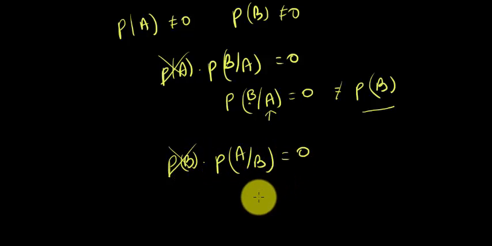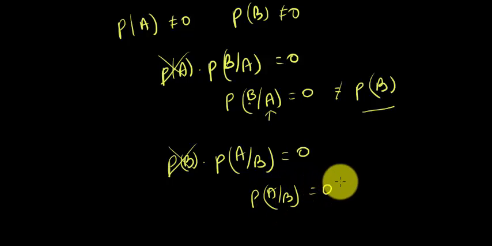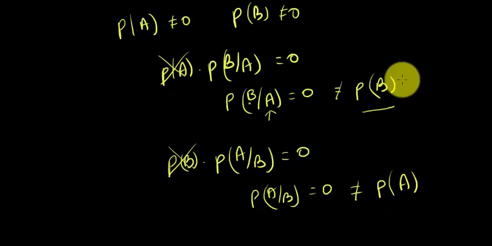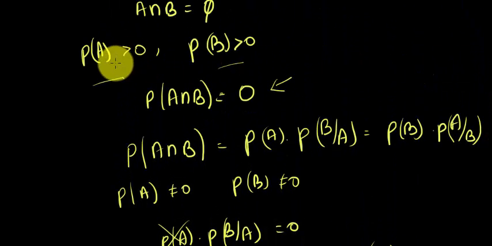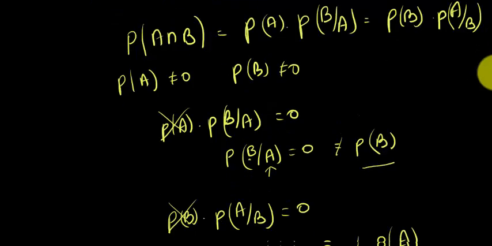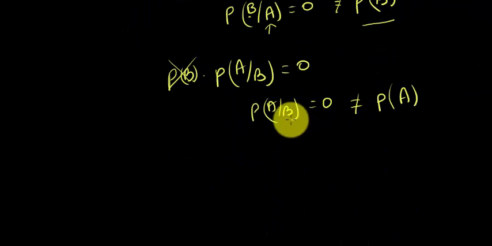So the probability of A given that B has occurred is equal to 0, which is not equal to the probability of A, because the probability of A is greater than 0. That's the condition I had taken, right? Now when I come back here, the standalone probability of A is greater than 0, but when B has occurred, the probability of A changes, and that is why it's a 0, right?